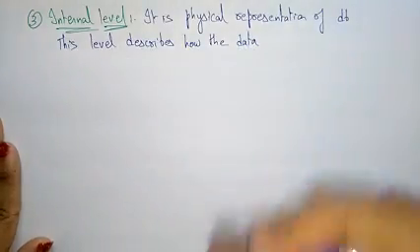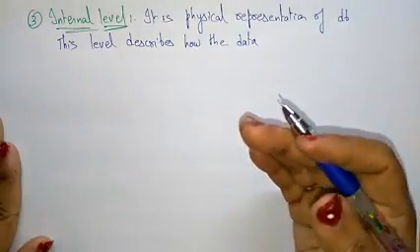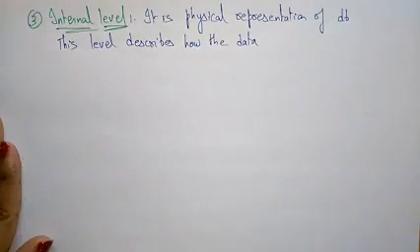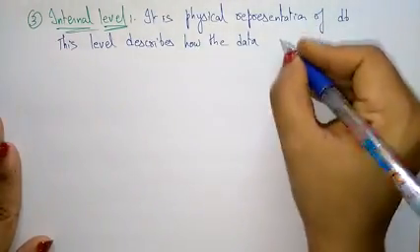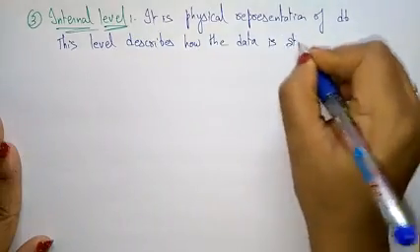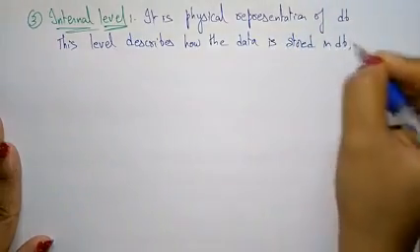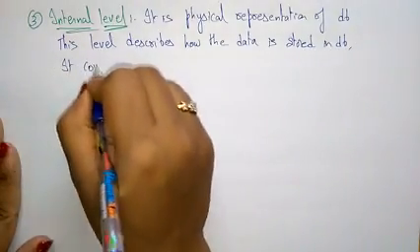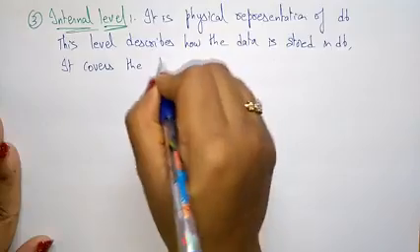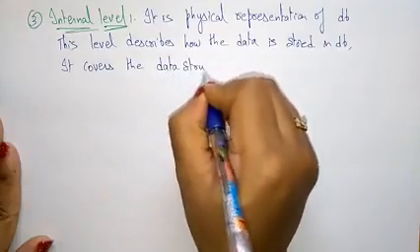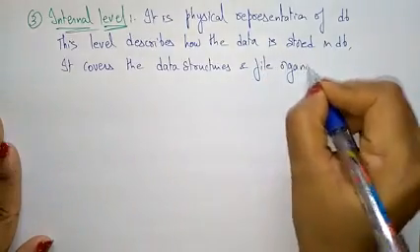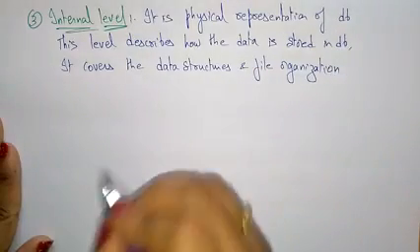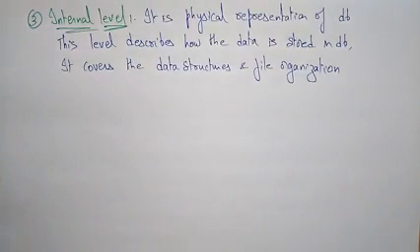So in conceptual we said what data is stored, what type of data is stored is told by the logical level, that is the conceptual level, whereas the internal level describes how the data is stored in database, and also this internal level covers the data structures and file organizations used to store the data on storage devices. So this is about the 3 levels that are present in the database management system architecture.